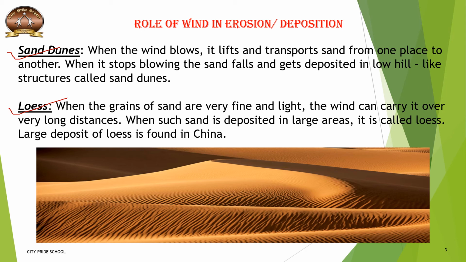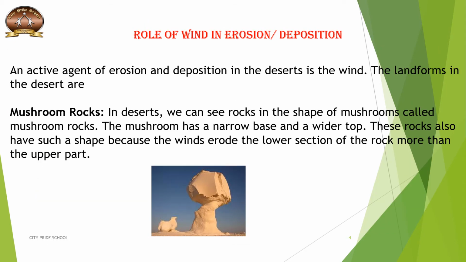Let us see one more landform formed by the wind. As I've already told, wind is an active agent in erosion and deposition in the desert, especially when there is strong wind. You see, mushroom rocks are formed. Now how are these formed? This mushroom has a narrow base. If you see the picture here, the lower part of this rock is narrow.